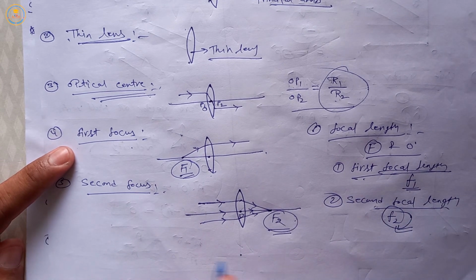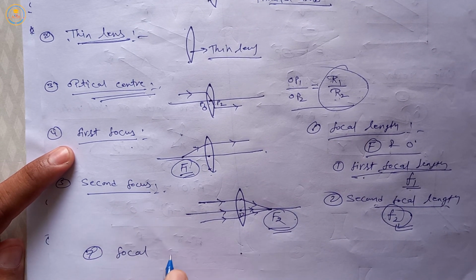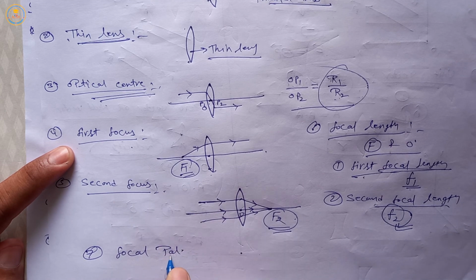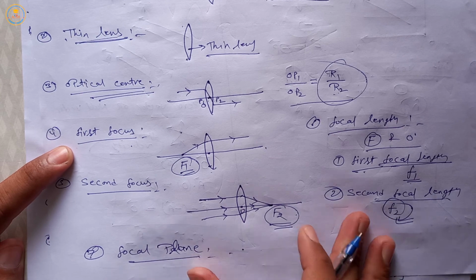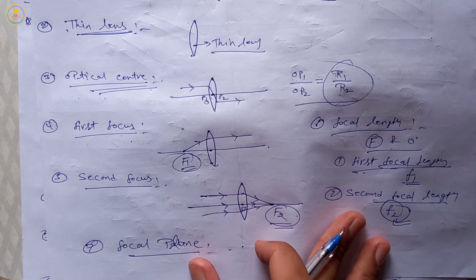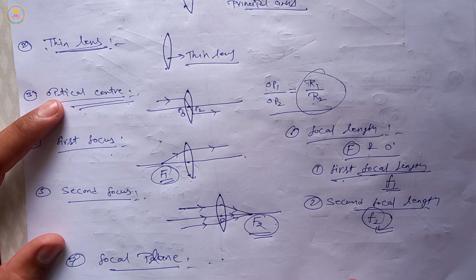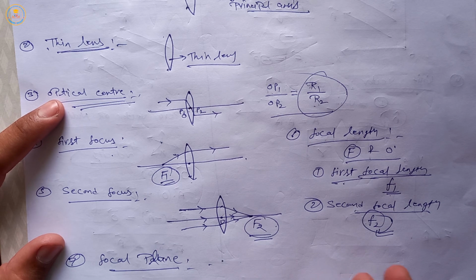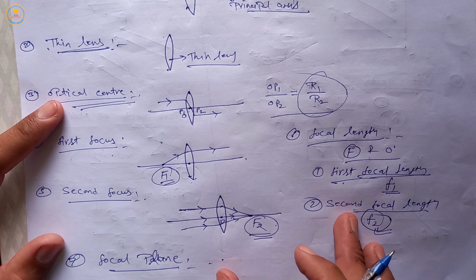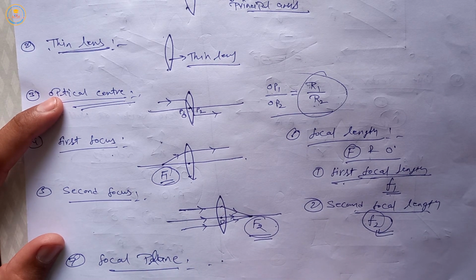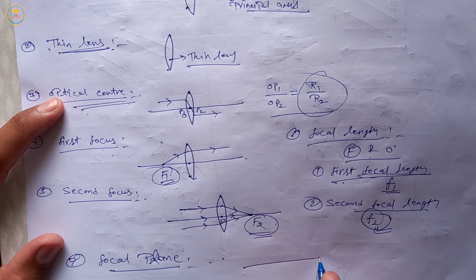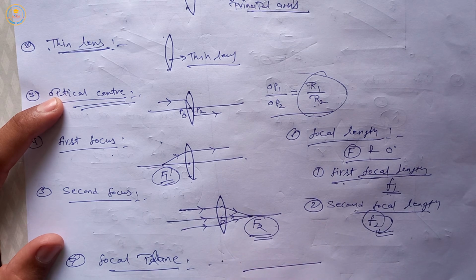So our next definition is focal plane. A plane which is passing through the focus point and perpendicular to the principal axis, this plane is called focal plane. Again, repeat: the plane which passes through the focus point and which is perpendicular to the principal axis, then this type of plane is called focal plane.